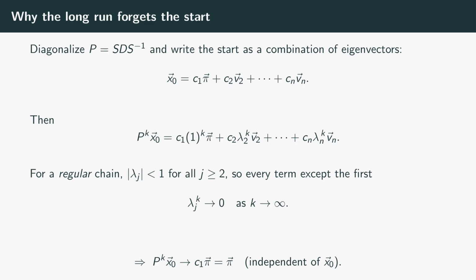As k grows, P to the k times the start converges to that one steady state vector, and the coefficient works out so the limit is exactly pi, with no trace of the starting distribution left. The long run is pure steady state.